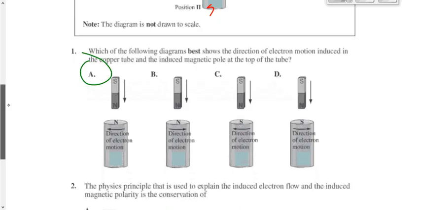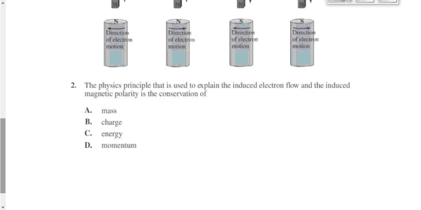The follow-up question of that, and that's the last one we'll do on this: the physics principle that is used to explain the induced electron flow and the induced magnetic polarity is the conservation of what? Yes, conservation of energy. Because it's critical that we use that phenomenon of it opposing the motion. If it didn't oppose the motion, then it would violate the law of conservation of energy. So the answer is